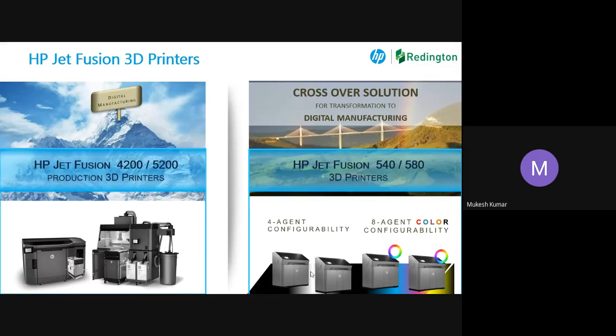So the volumes and loads are going to be relatively high. One can go for the 4200 or 5200, which is a production based system. On the other side, on the right hand side, 540 and 580 are two crossover models where the volumes are relatively low and people are looking for end use parts.